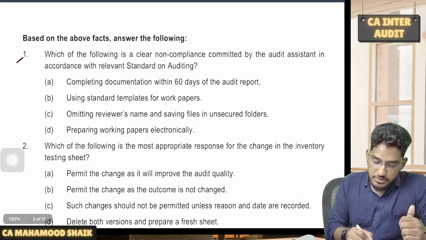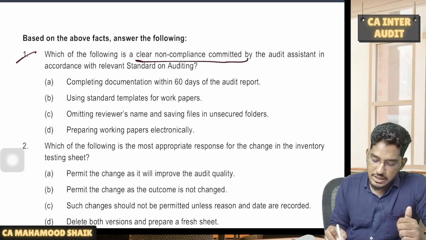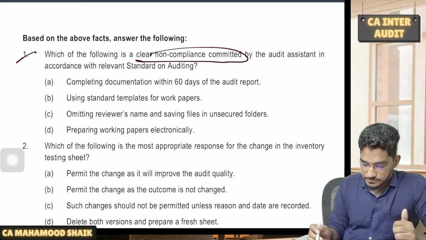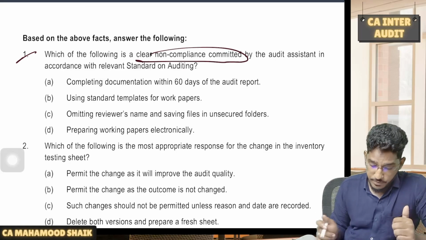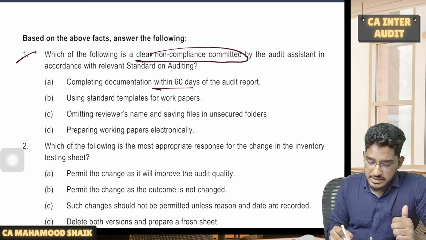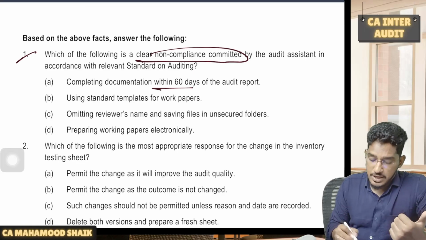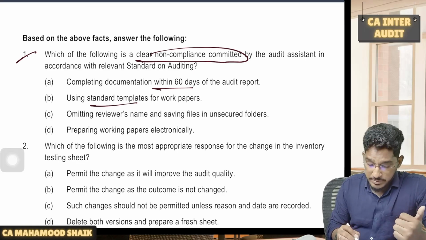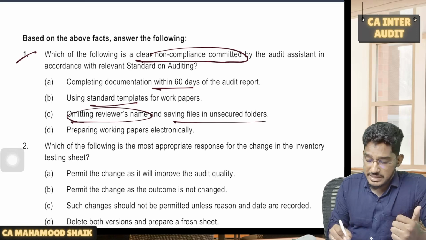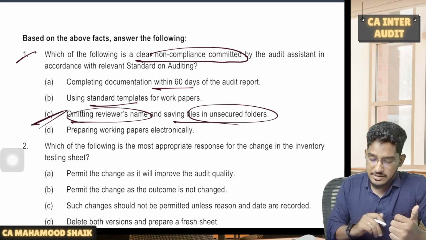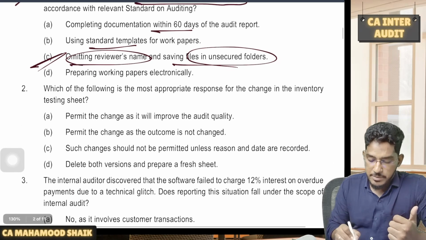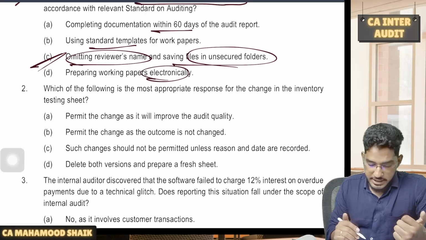Let us see which of the following statements is a clear non-compliance committed by the audit assistant. So what is the non-compliance from below? Completing audit documentation within 60 days of the audit report, this is valid. Using standard templates, that is also permitted. Omitting the reviewer's name and saving the files in unsecured folders, yes, this is a clear non-compliance. Preparing working papers electronically, that is also permitted.